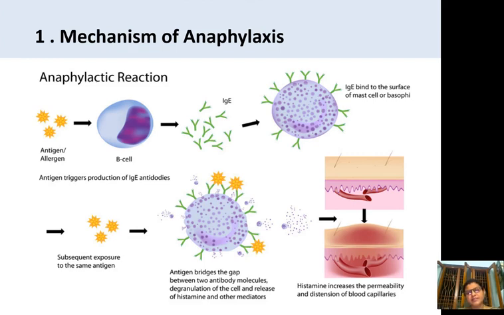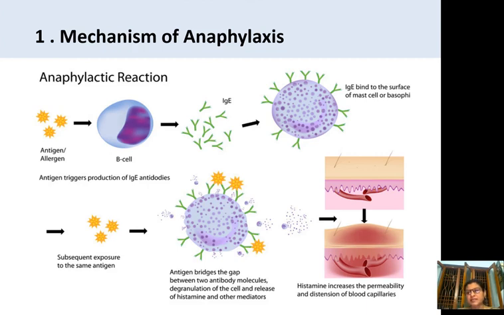In the diagram you can see the second, subsequent exposure with the same antigens. This antigen bridges the gap between two antibody molecules, and you can also see the degranulation of the cells, the granules coming out and spilling. Those dots are the histamines and other hypersensitivity mediators, and whenever they are released they cause different changes in all systems in the body.